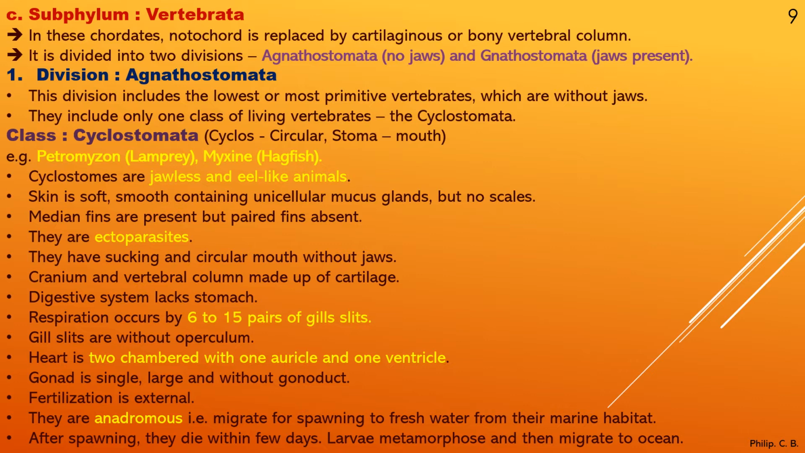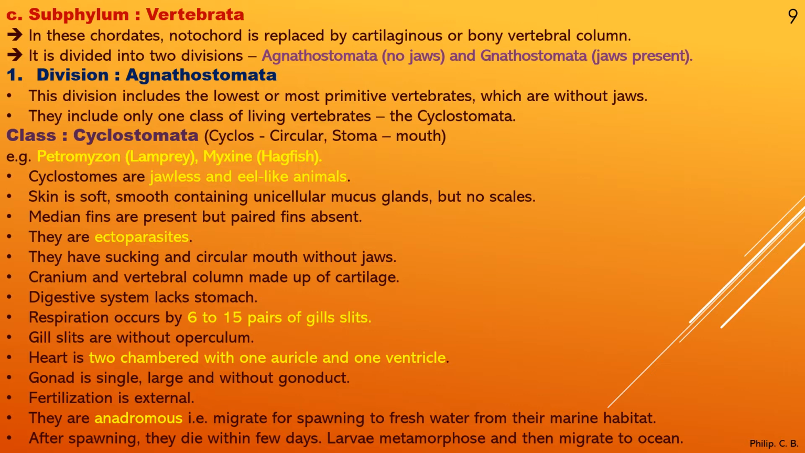Now taking the points one by one, cyclostomes are jawless and eel-like animals, as the name Cyclostomata suggests. Next, the skin is soft and smooth, containing unicellular mucous glands but no scales. That means there are no scales on the body like a snake or fishes; it is usually smooth. Median fins are present but paired fins are absent. So the fins are usually single. There are no paired fins. They are ectoparasites, meaning they are parasites on other species, mainly fishes present in the water bodies.